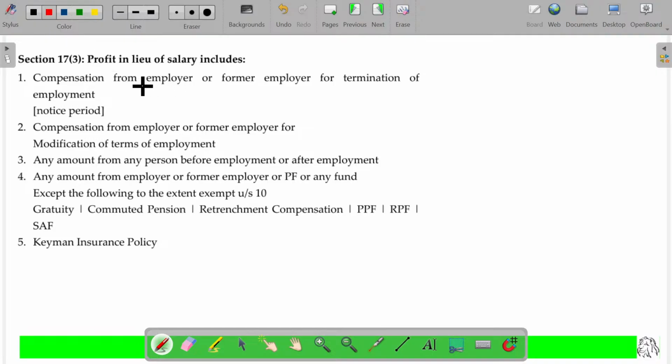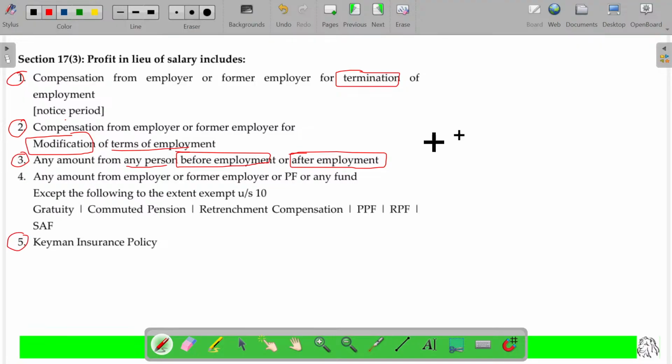One is all about termination, notice period compensation. Next one is all about modification of terms of employment, for which any compensation is given. Third one is all about any amount from any person, when before getting the employment or after resignation, whatever amount he gets, both cases will be considered as profit in lieu of salary. This will also be part of salary only. Is that clear? Now, three points over. Now let's go for the fifth point.